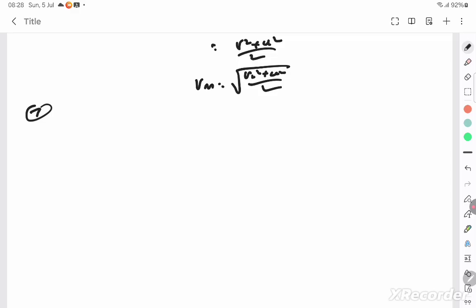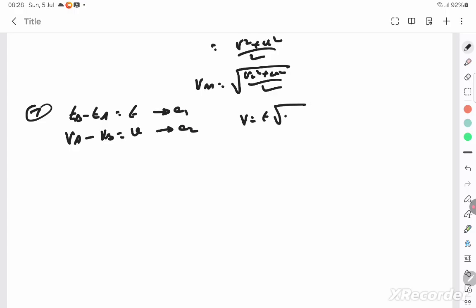Seventh question. In a race, car A takes a time t less than car B. So TB minus TA is equal to T. And car A finishes the point with a velocity V more than car B. Velocity of car A is more than car B by V. Assuming these two cars start from rest and go with a constant acceleration, this one going with an acceleration A1, this one going with an acceleration A2. Show that V is equal to T into root of A1 A2.